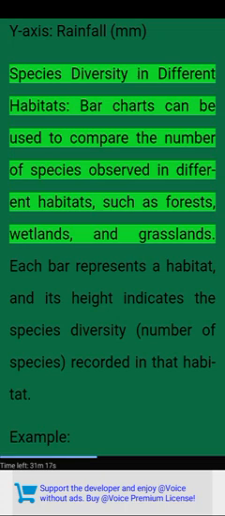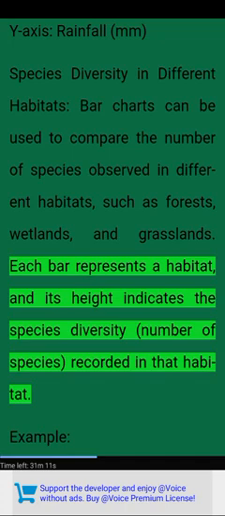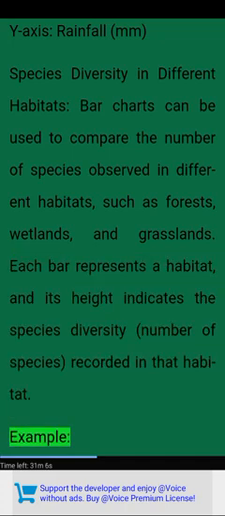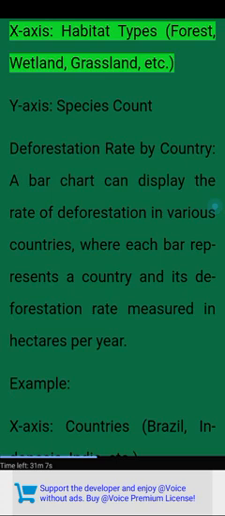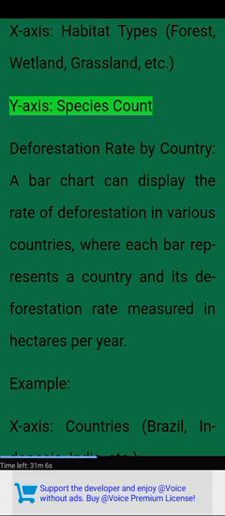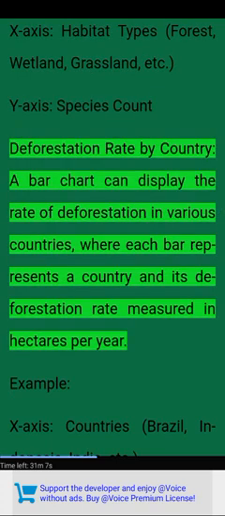Species diversity in different habitats. Bar charts can be used to compare the number of species observed in different habitats, such as forests, wetlands, and grasslands. Each bar represents a habitat, and its height indicates the species diversity, the number of species recorded in that habitat. Example. X-axis. Habitat types: forest, wetland, grassland, etc. Y-axis. Species count.